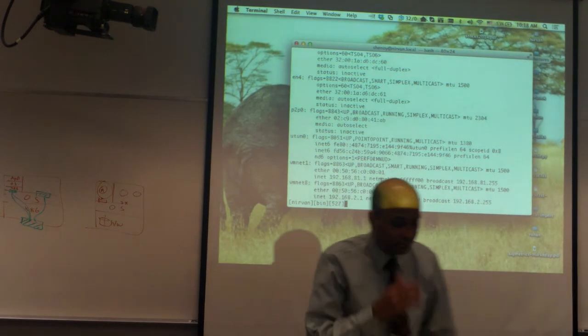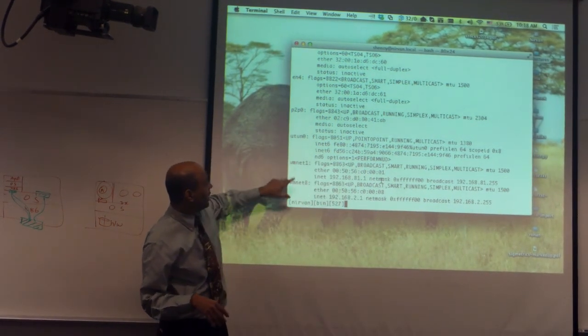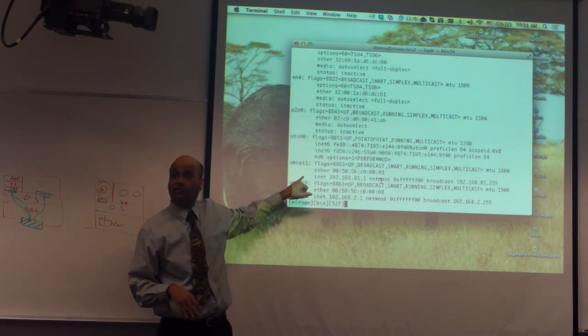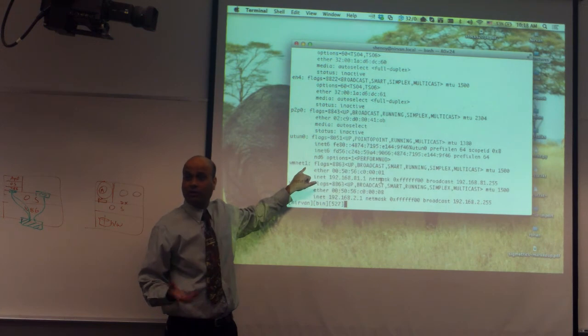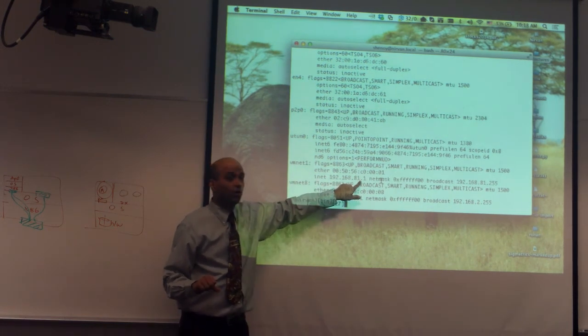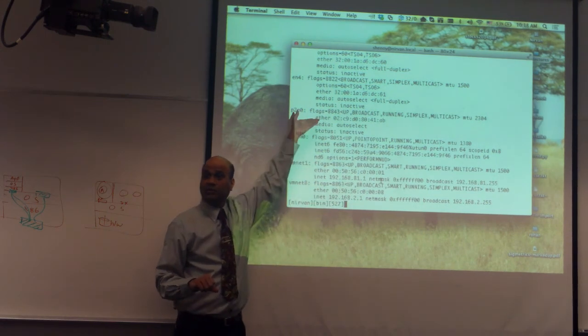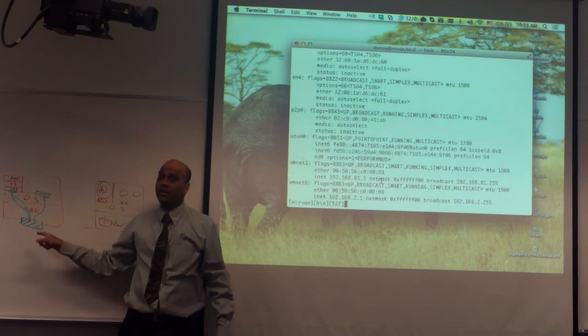So if you look here, you will see that there is actually the original Ethernet interface, and there are two emulated interfaces. There's a VMware network card 1. It's a fake network card, not a real one. It just looks like an emulated version of an Ethernet card. It has its own IP address, which is independent from the IP address of the machine. And then the virtualization layer has created this mapping.